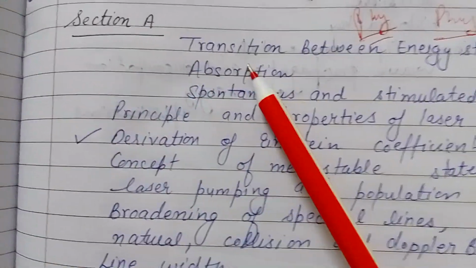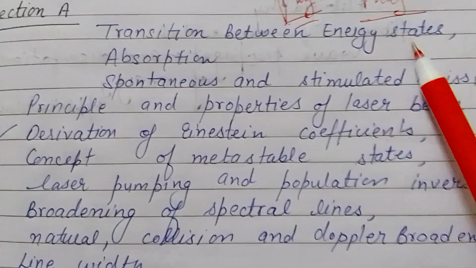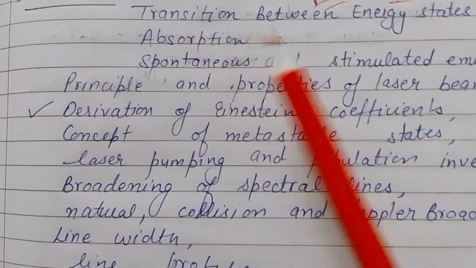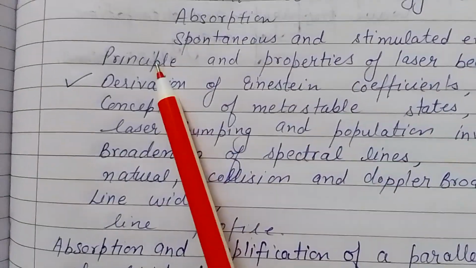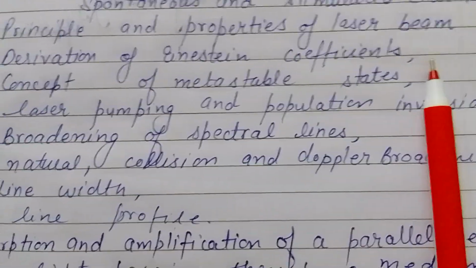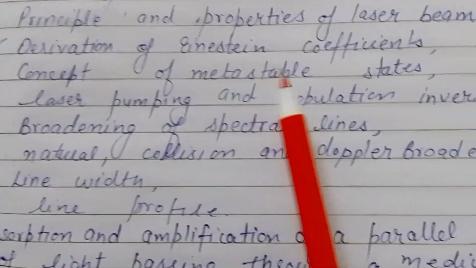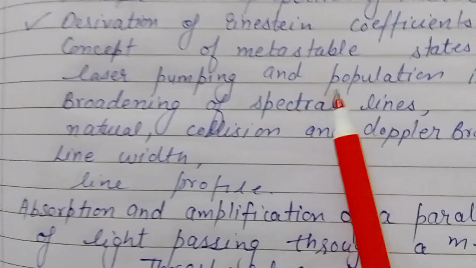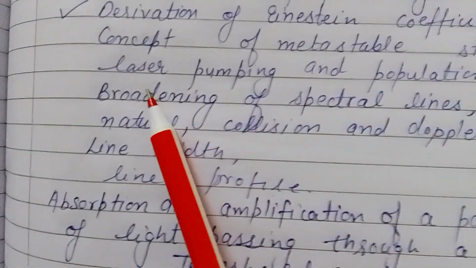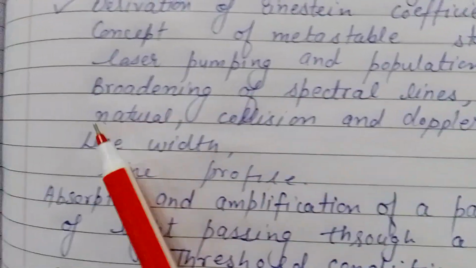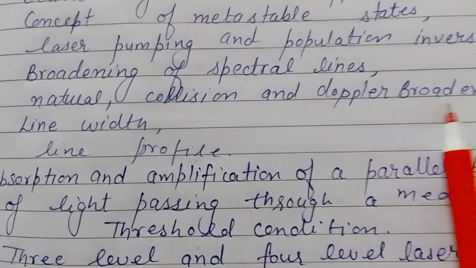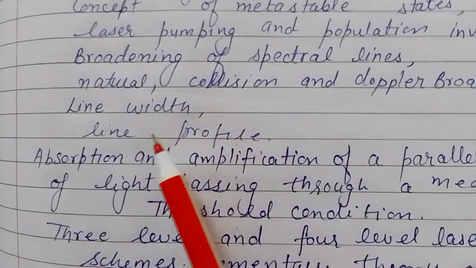Section A consists of transition between energy states, absorption, spontaneous and stimulated emission, principle and properties of laser beam, derivation of Einstein coefficients, concept of metastable states, laser pumping and population inversion, broadening of spectral lines, natural, collision and Doppler broadening, line width, line profile,